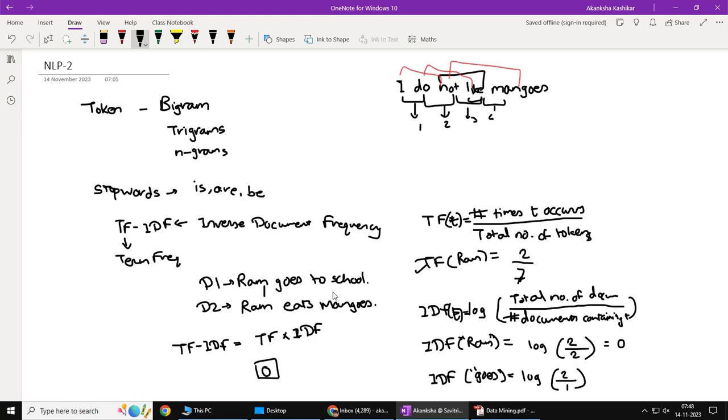So these are some of the other basics of NLP. So we will stop here, but try practicing computation of TF-IDF for small documents.